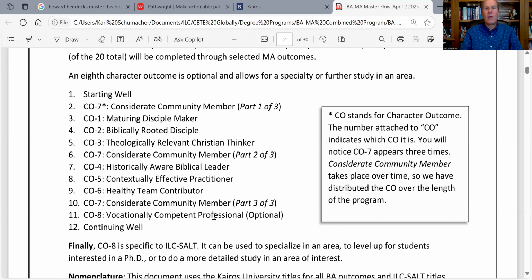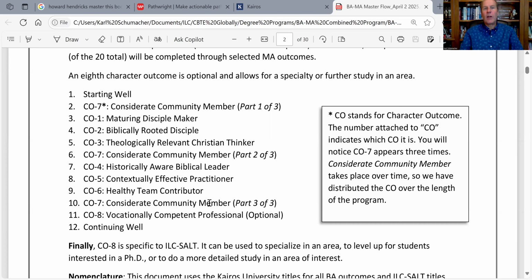So let me again share this document with you. This is called the BA MA workflow, and you will have been given that already. And so you will be able to follow along with your own BA MA workflow, or you can just look at the computer screen or your phone screen and you can see what we're talking about.